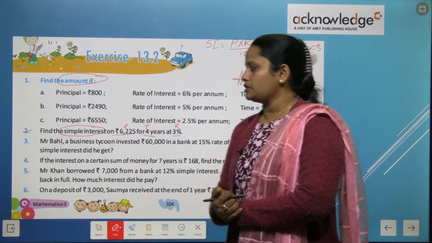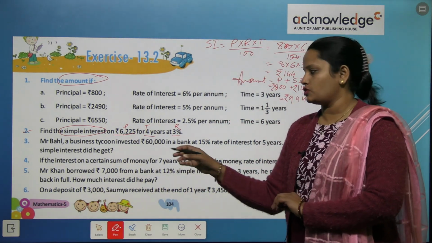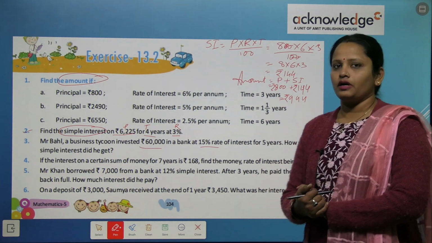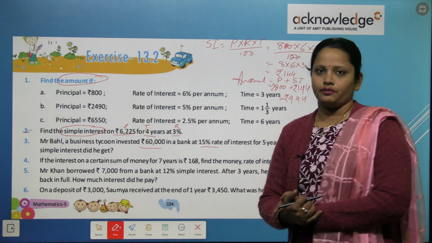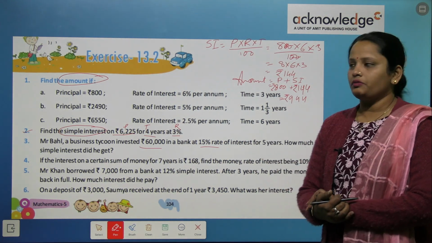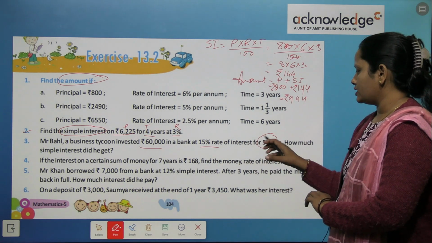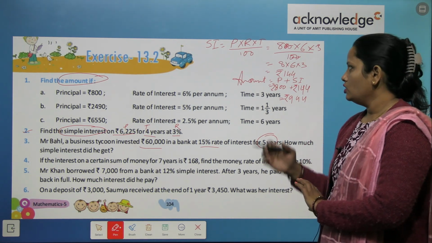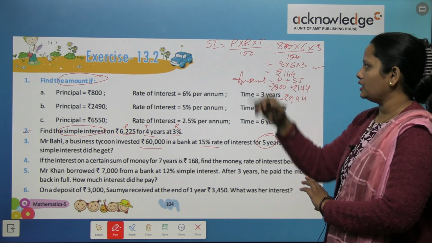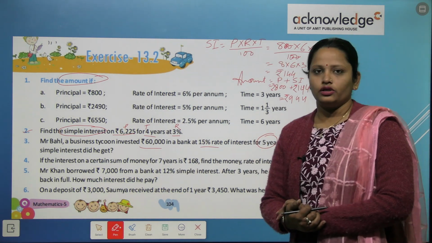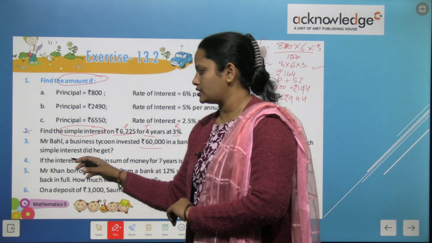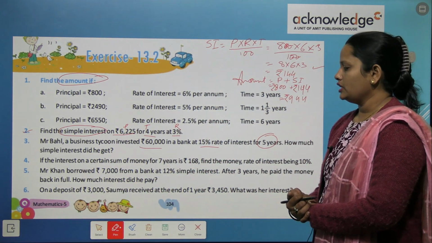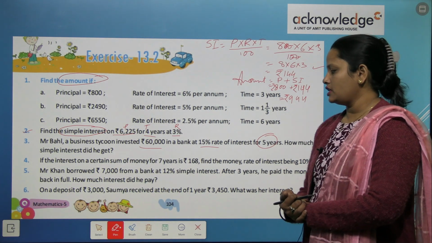Now, question number 3 is Mr. Behel, a business tycoon, invested this much rupees in a bank at 15% rate of interest for 5 years. How much simple interest will he get? So how much interest will the bank give him? So, we have to use this formula PRT upon 100 and then we can calculate the simple interest that he gets.